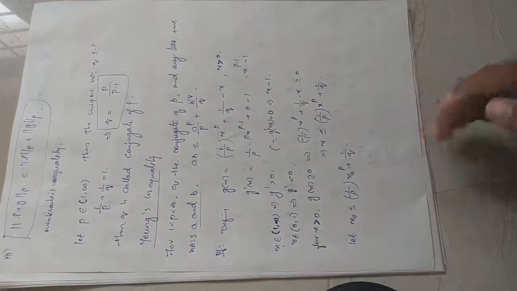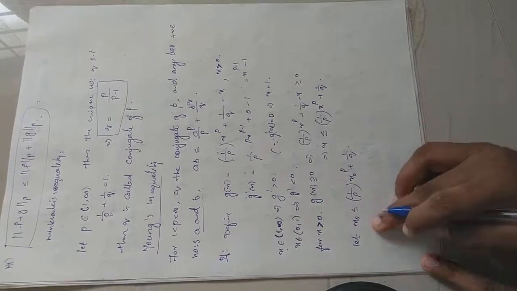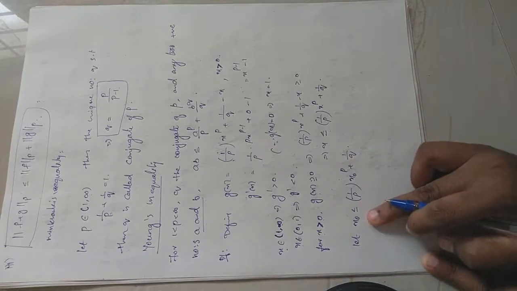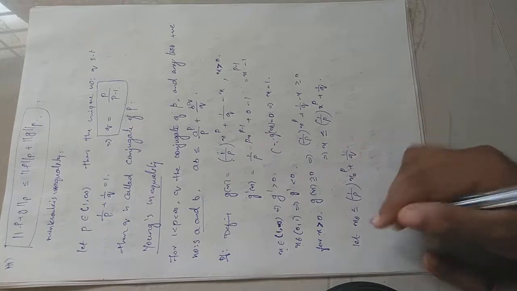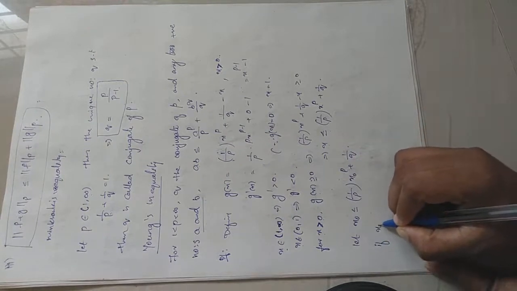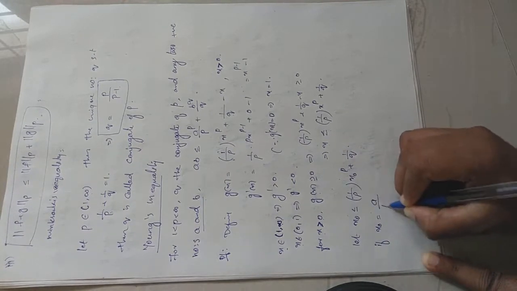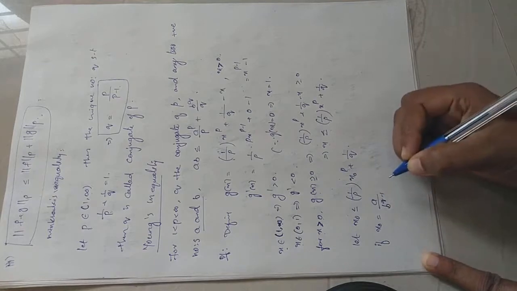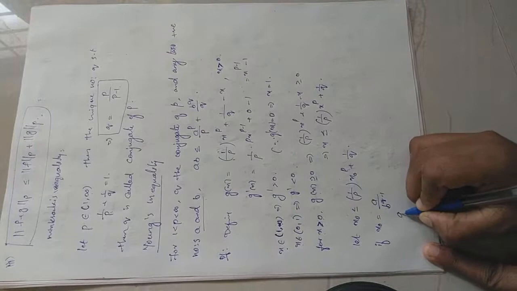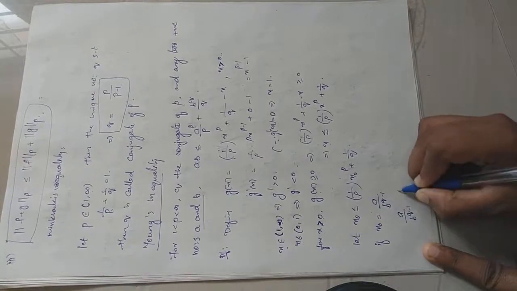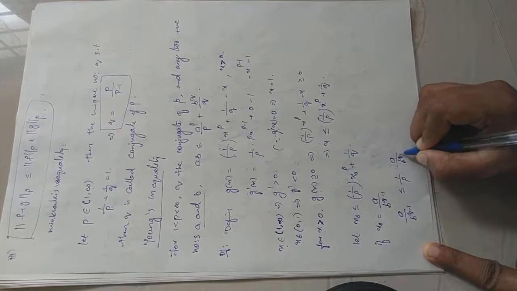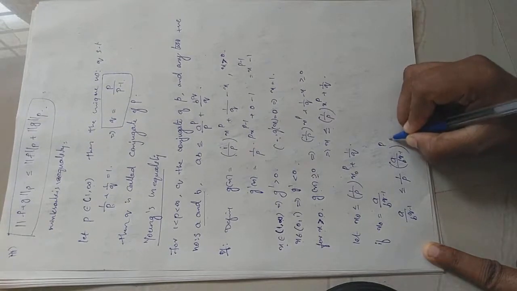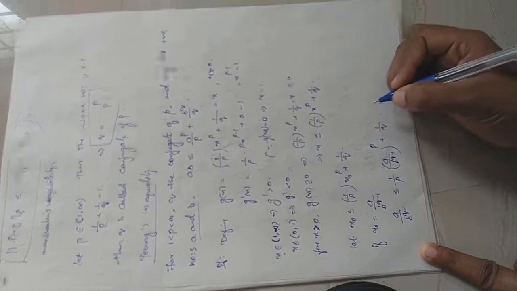Okay. So x naught, there will exist a point x naught such that x naught will be less than or equal to this number. Okay. If we take x naught equal to a by b raised to q minus 1, then what will happen? A by b raised to q minus 1 will be less than or equal to 1 by p into a by b raised to q minus 1 raised to p plus 1 by q, right?